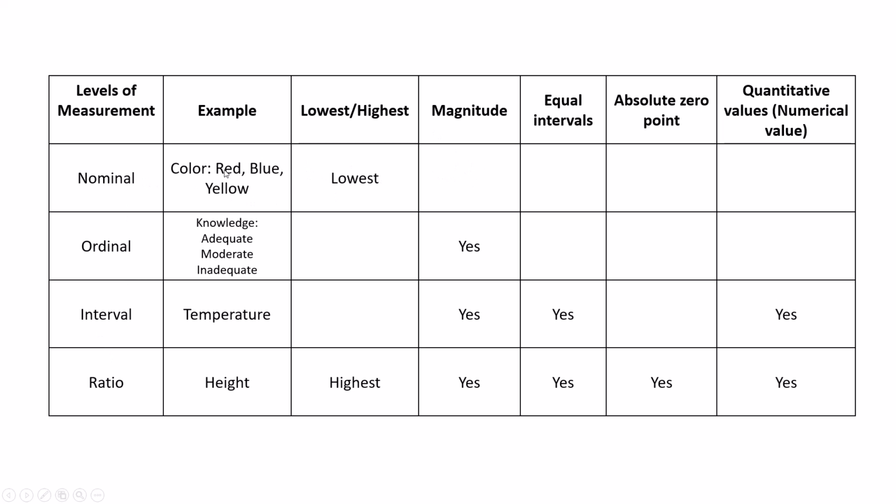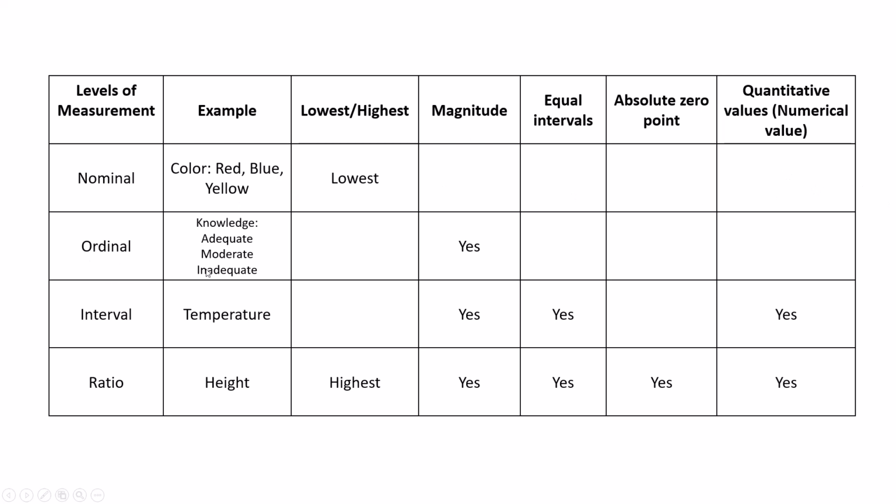It means it will not show which is higher and which is lower. In red, blue, yellow, we cannot find which is higher, which is lower. So there is no magnitude. And in nominal there will not be any equal intervals. Between red, blue, yellow there are no intervals, we cannot find any. Absolute zero also will not be there, and quantitative also is not. Red, blue, yellow shows quality, so quantitative is not there.